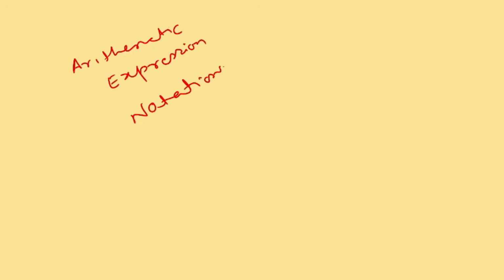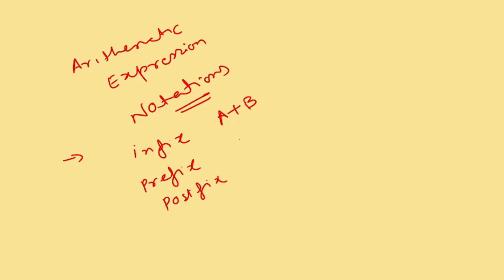Arithmetic expression notation is a very important concept. I'm going to give you a very easy method to go through all of it. There are basically three kinds of expressions: one is called infix, another is called prefix, and the third is called postfix. We all know that. For example, if I say a plus b, that is infix, when I say plus ab, that is prefix, and when I say ab plus, that is postfix.